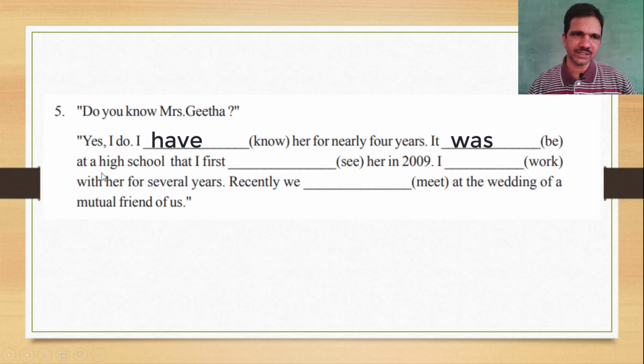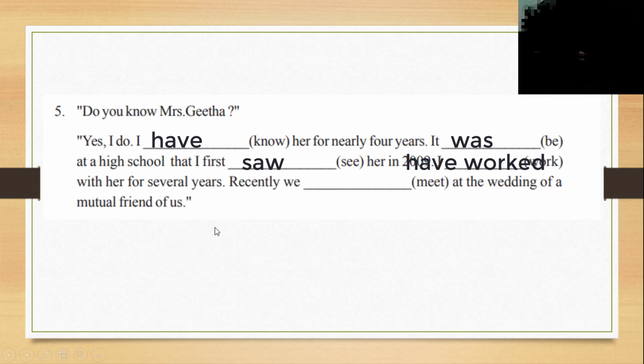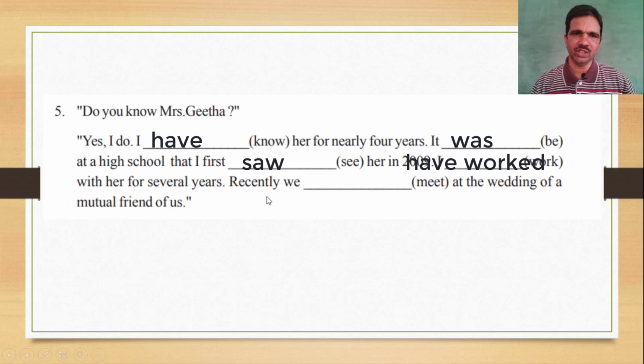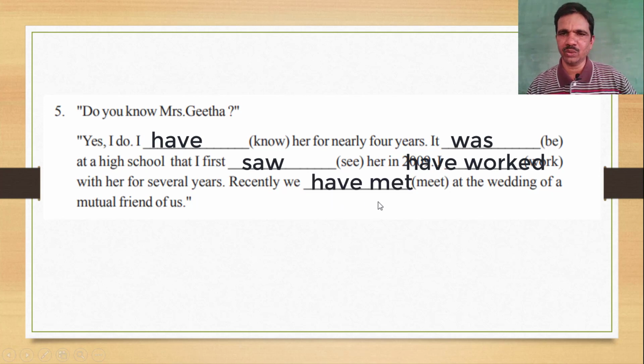It dash at a high school that it was. This is the simple past tense: it was. I first dash here in 2009. Why in the past tense? I first saw her in 2009. I dash work with her for several years. For refers to present perfect tense: I have worked with her for several years. Recently is the indication of present perfect tense: We have met at the wedding of a mutual friend of ours.